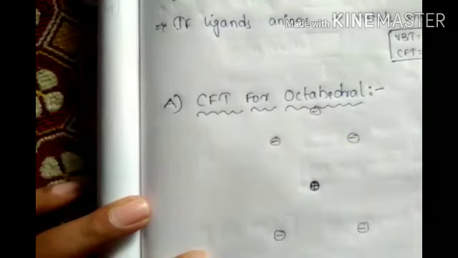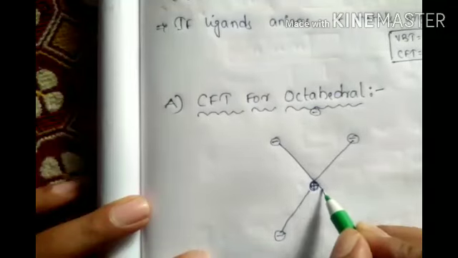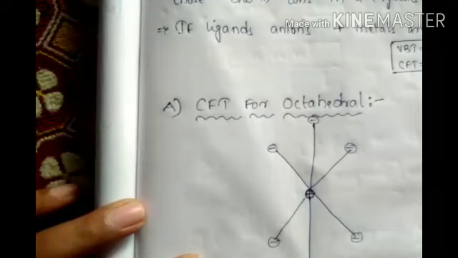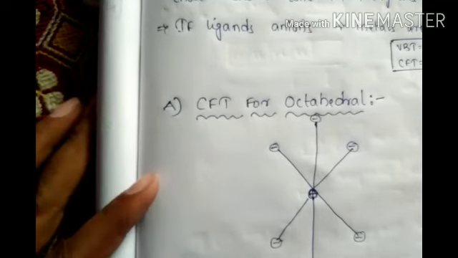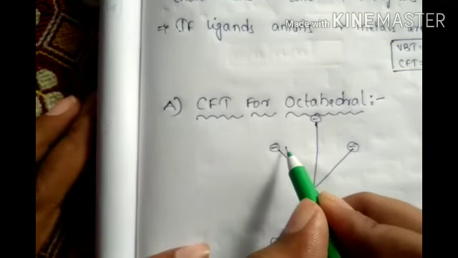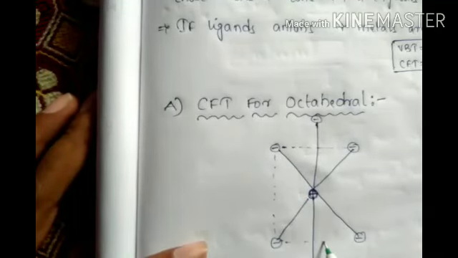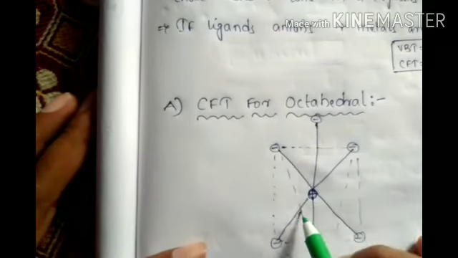Bonding is like this: solid lines are bonds and dotted lines are attractions, but I will not draw dotted ones. The octahedral shape will come. These are the attractions.